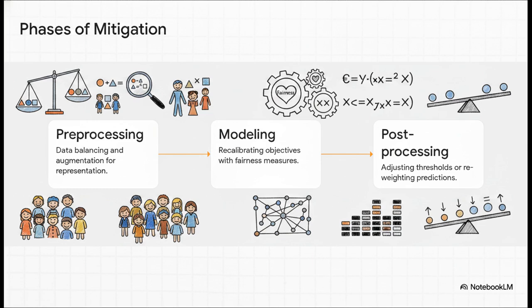Step 2 is modeling methods. This is where we actually tweak the math. We alter the algorithm's learning objective so it gets actively penalized for making unfair predictions during its training phase. And finally, post-processing. If the model is still spitting out biased results at the very end, we can mathematically adjust the thresholds or reweight the predictions to ensure we get an equitable outcome.